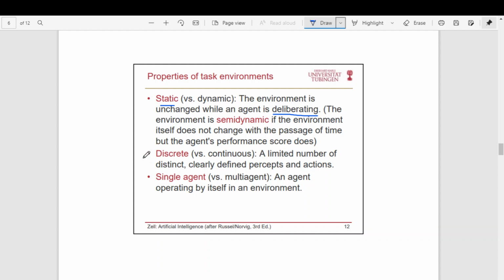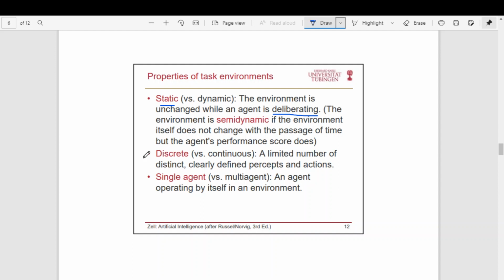The environment can be either discrete or continuous.